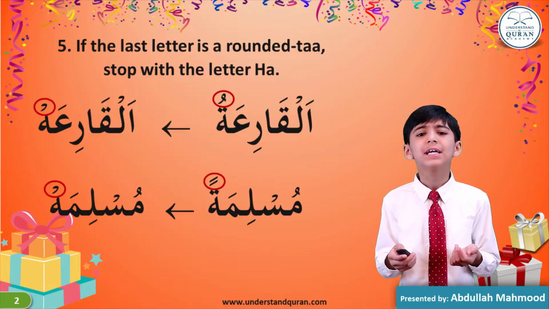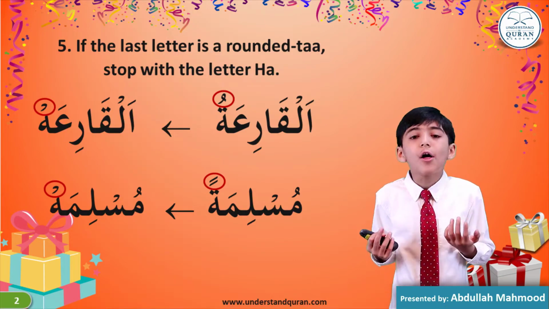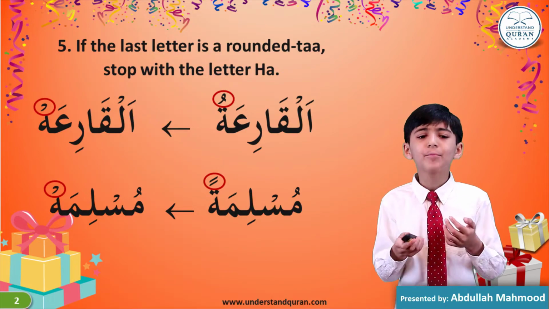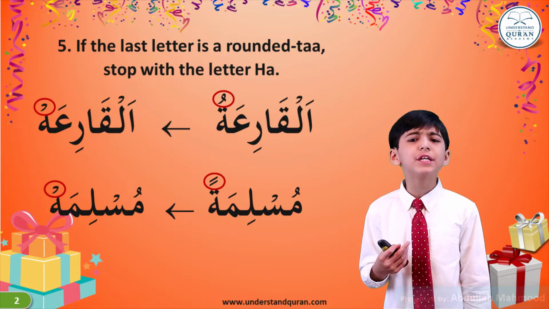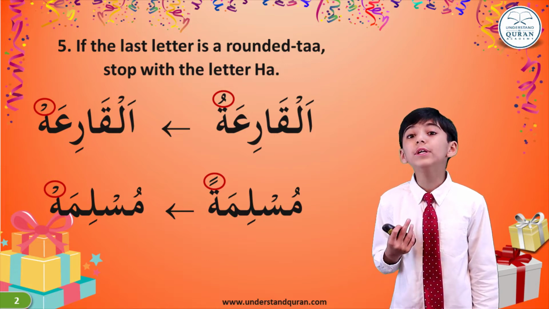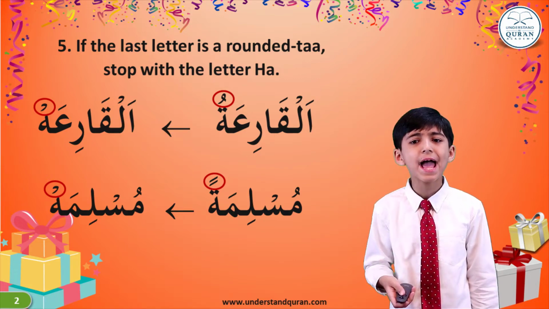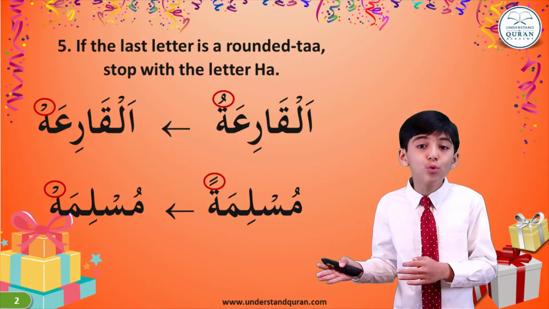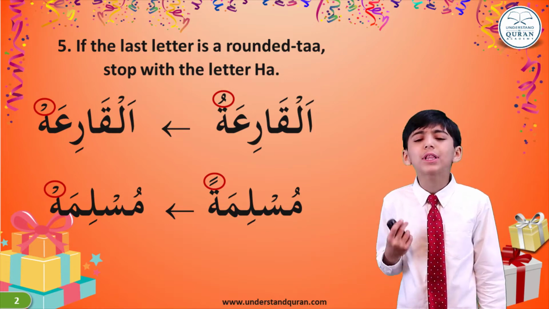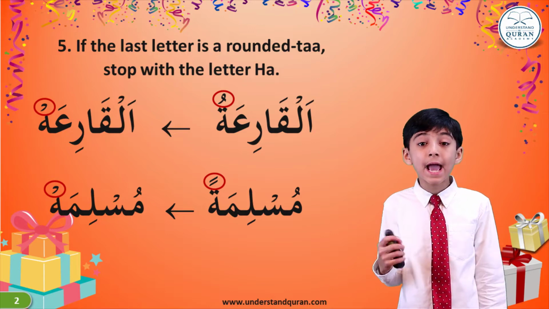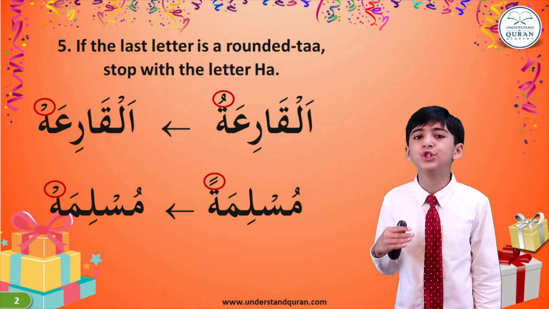Stopping rules. Now let's learn some other rules of stopping. The first one is, if the last letter is a rounded ta, then we stop with the letter ha. So al-qari'atu will turn into al-qari'ah. No matter what the harakah is on the rounded ta, we will always change it into ha.